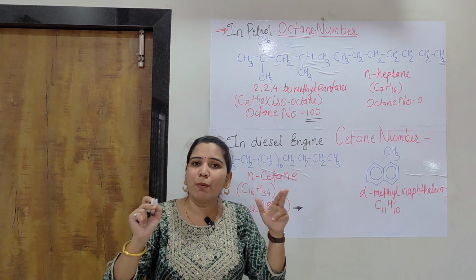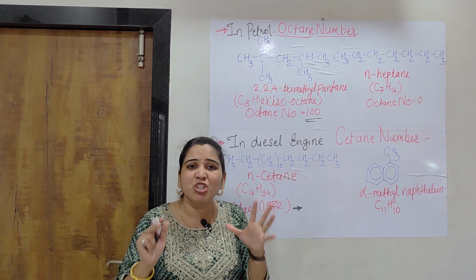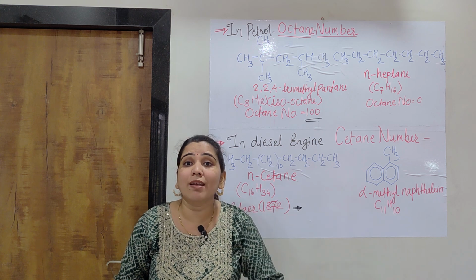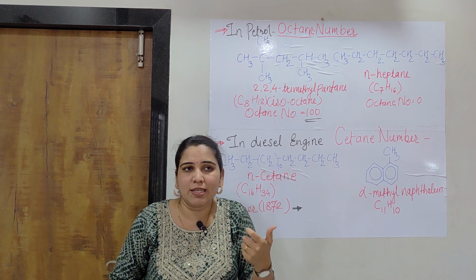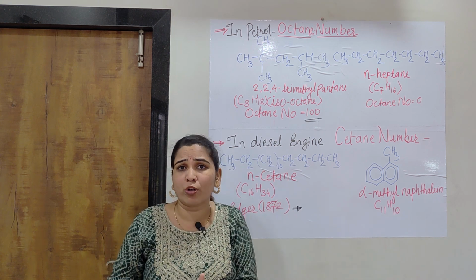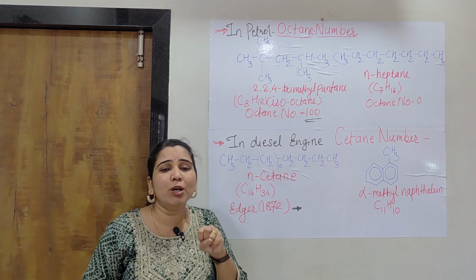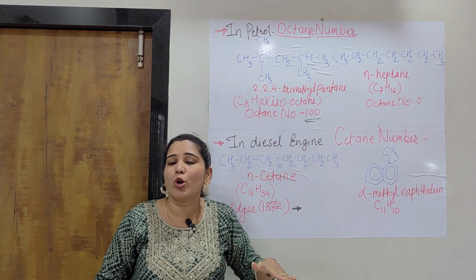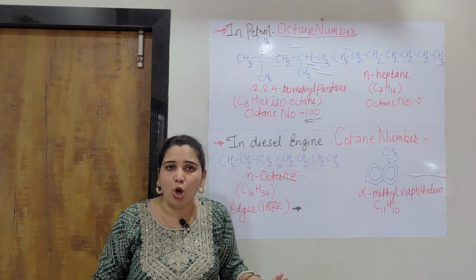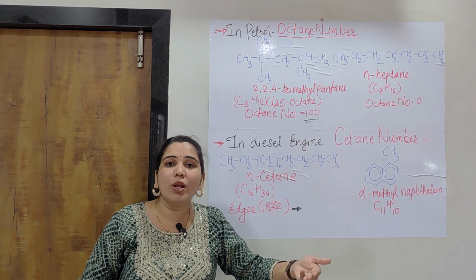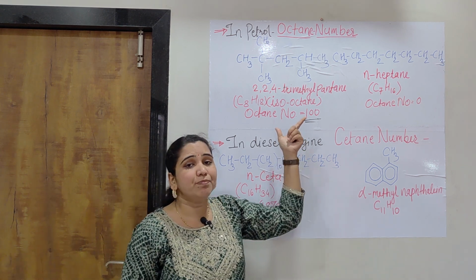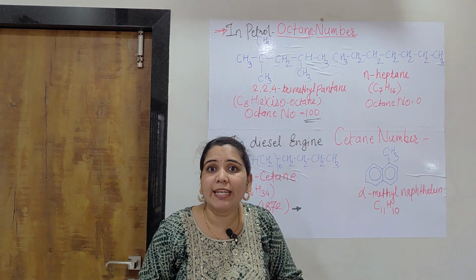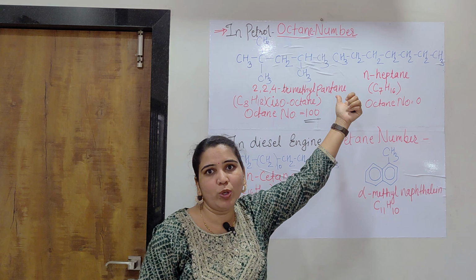Any fuel or mixture is first tested for its rating, and it will have some octane number. If the octane number of a fuel is 100, it is said to have no knocking tendency. A fuel must have some octane number to show anti-knock properties in a gasoline engine.